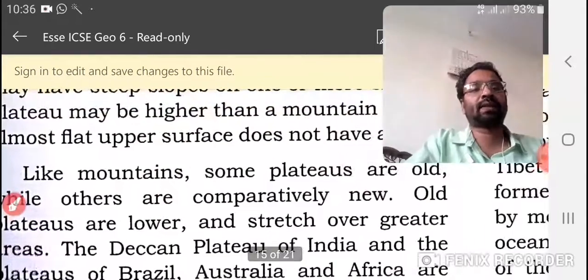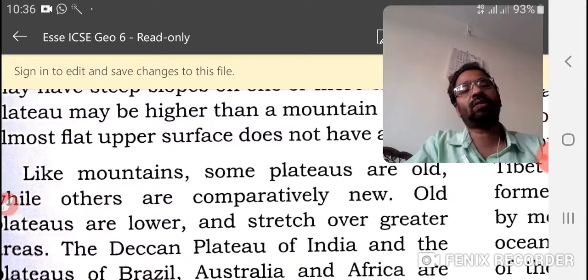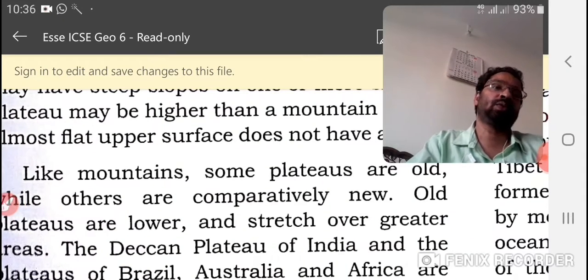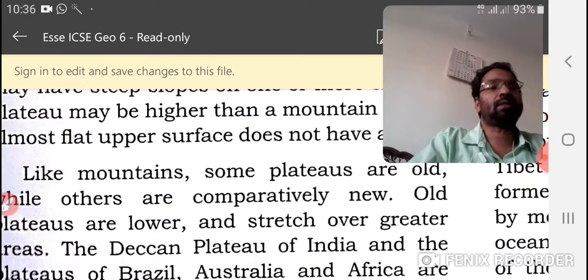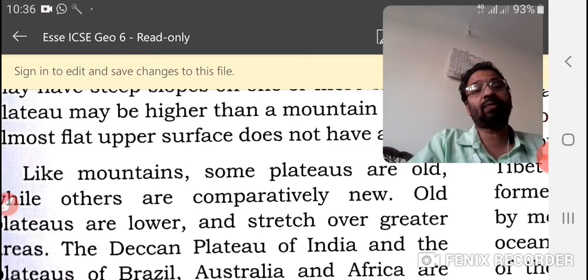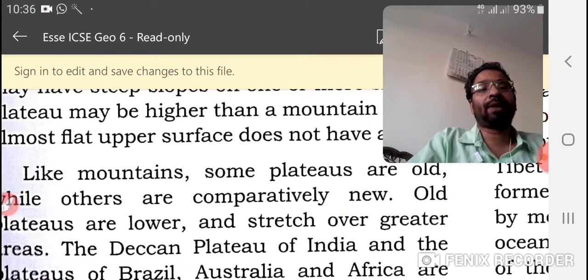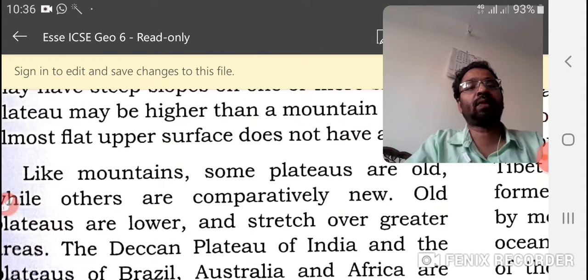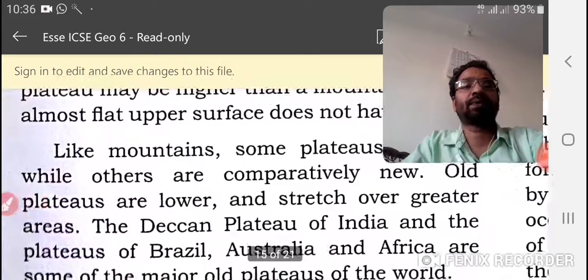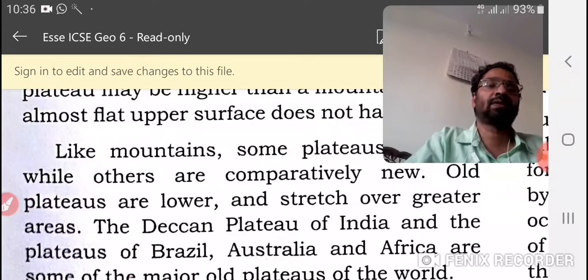Like mountains, some plateaus are old while others are comparatively new. Same way as when we were studying mountains, we learned about old mountains as well as young mountains. Here also we have the same categories: old plateaus as well as young plateaus. Old plateaus are lower, because of erosion.